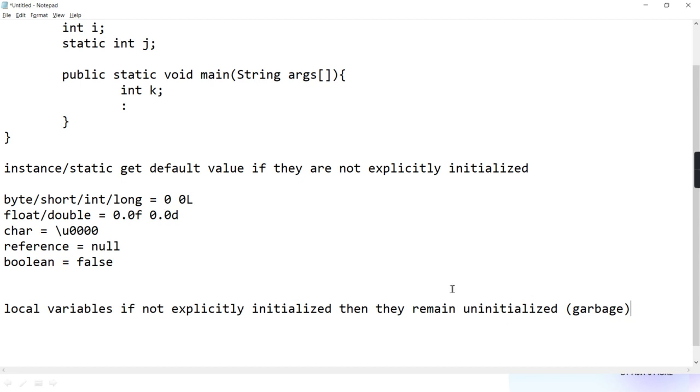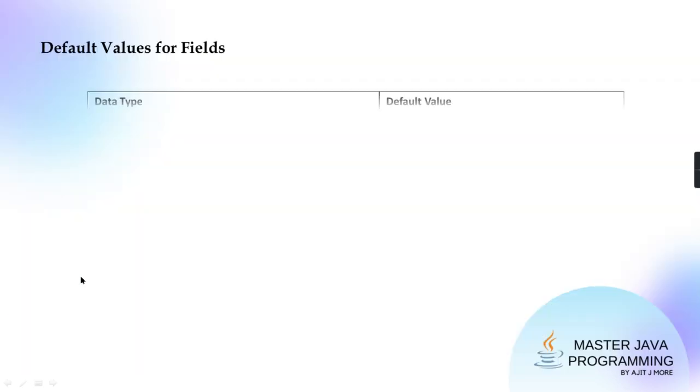They will remain uninitialized. But instance and static, if they are not explicitly initialized, will they remain uninitialized or will they get default value? They will get default value. This you should remember properly. I'm coming to all these examples, all illustrations I'll show you. But the point is clear to you guys?